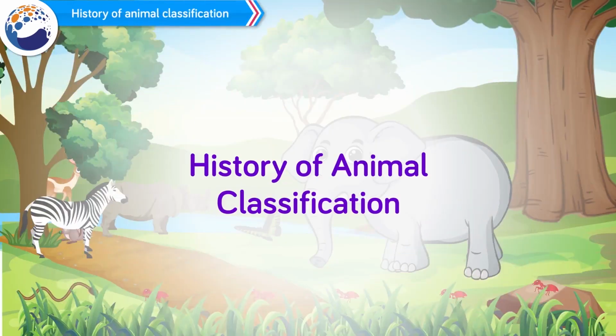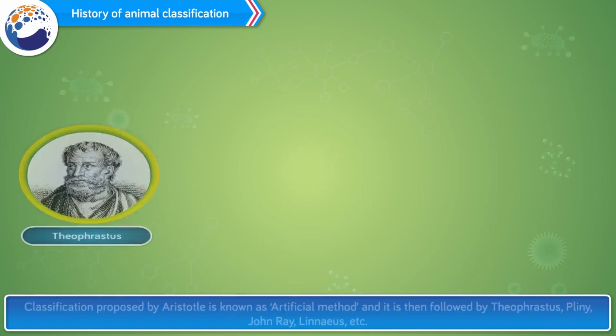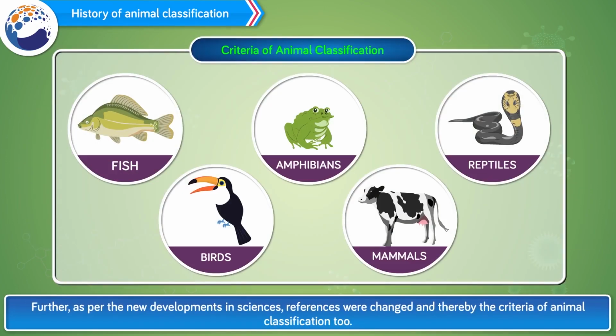History of animal classification. The Greek philosopher Aristotle was the first to perform animal classification according to criteria like body size, habits, and habitats. Classification proposed by Aristotle is known as the artificial method, and it was then followed by Theophrastus, Pliny, John Ray, Linnaeus, etc. Further, as per new developments in sciences, references changed, and thereby the criteria of animal classification too.